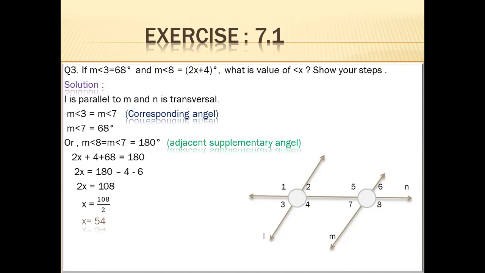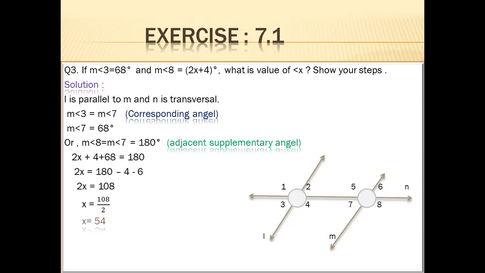Now first we arrange the angles. We see which angles have the combinations satisfying the definition of each angle, and according to this we calculate the value of x. See carefully in the diagram. Angle 3 and angle 7, they both are equal. Why?